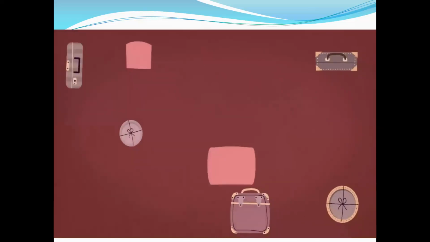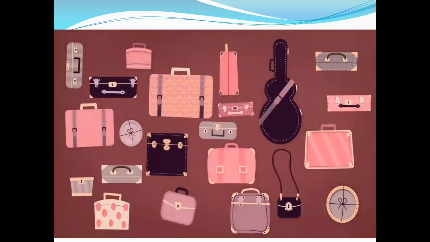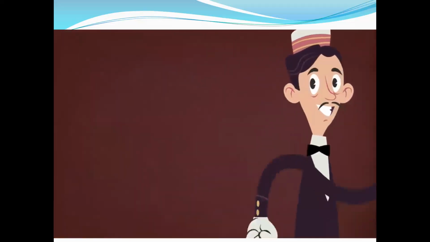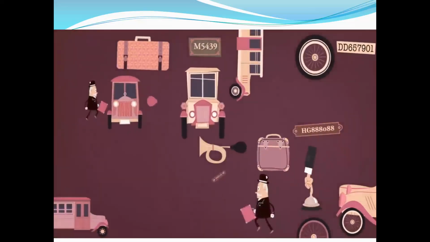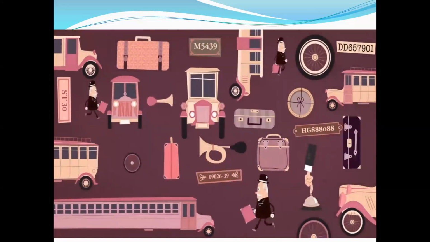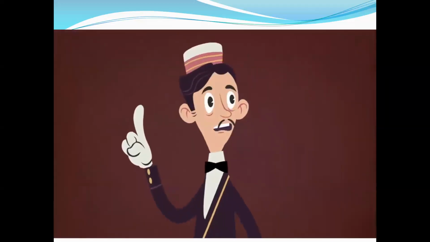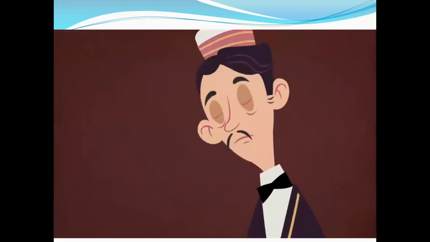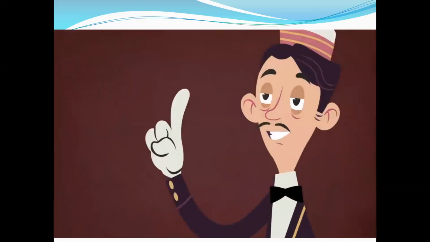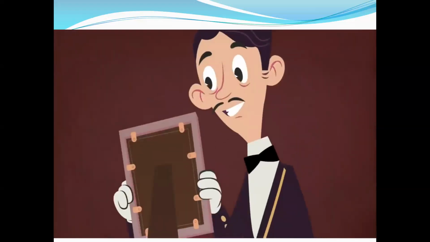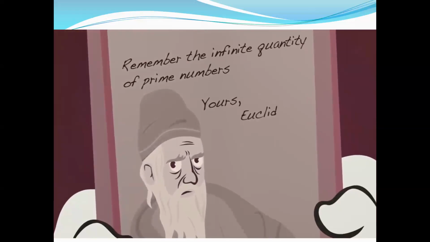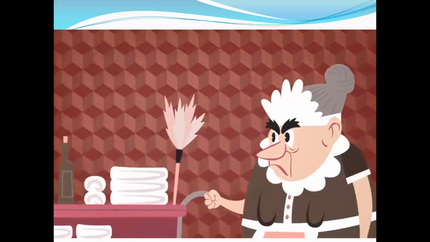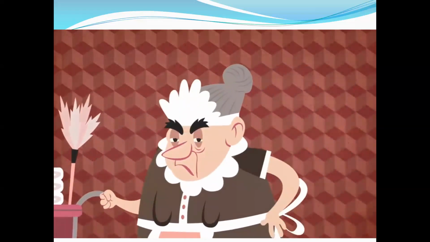Word spreads about this incredible hotel. People pour in from far and wide. One night, the unthinkable happens. The night manager looks outside and sees an infinite line of infinitely large buses, each with a countably infinite number of passengers. What can he do? If he cannot find rooms for them, the hotel will lose out on an infinite amount of money, and he will surely lose his job. Luckily, he remembers that around the year 300 BCE, Euclid proved that there is an infinite quantity of prime numbers.